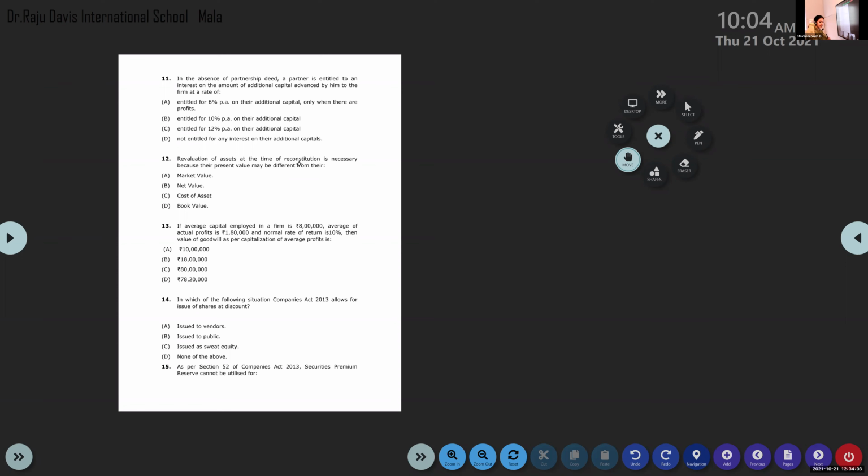Question number 13. Do it and give me the answer. If average capital employed in a firm is 8 lakh, average profits is 1,80,000 and normal rate of return is 10%, then value of goodwill as per capitalization of average profit is, do it and give the answer.